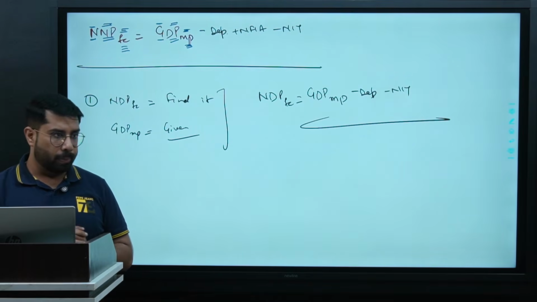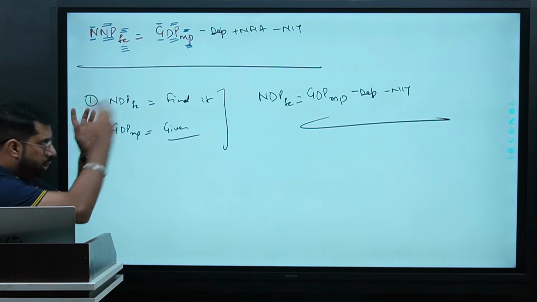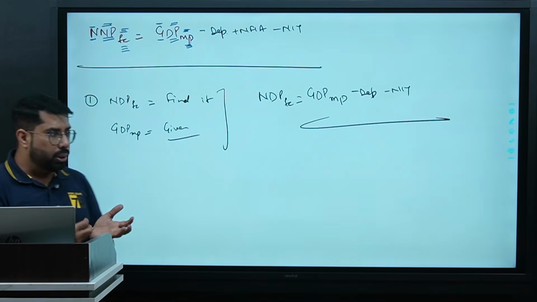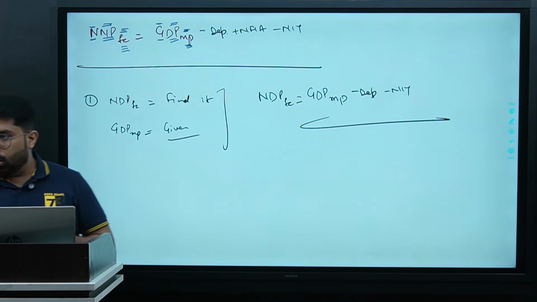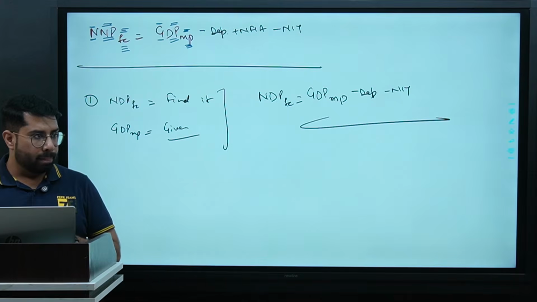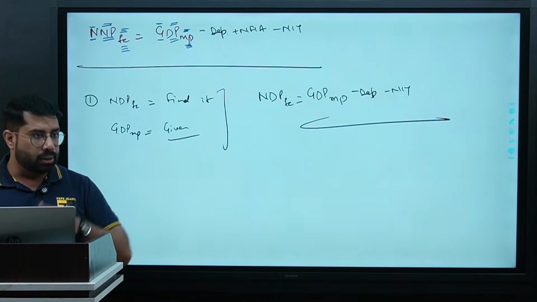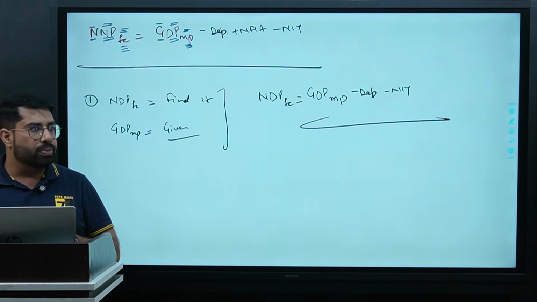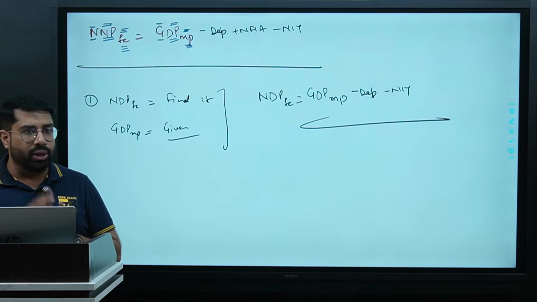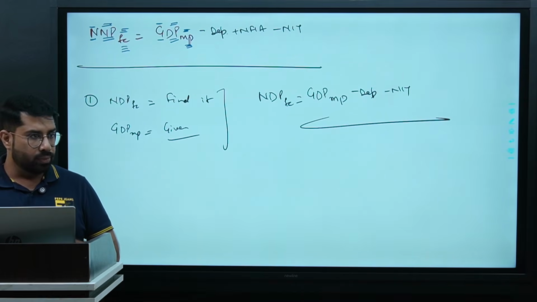One more thing, just for your reference. This is what we call accounting. Actually, this is the way we are finding the national income. The process, the rules, regulations, the way, the technique we follow to estimate the value of national income is what we call, listen to me carefully, NIA.